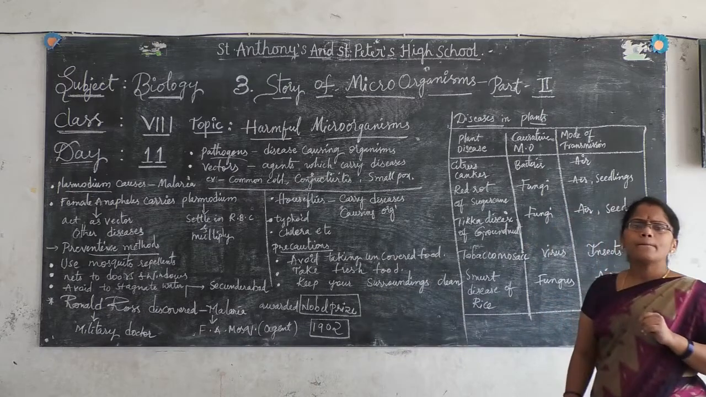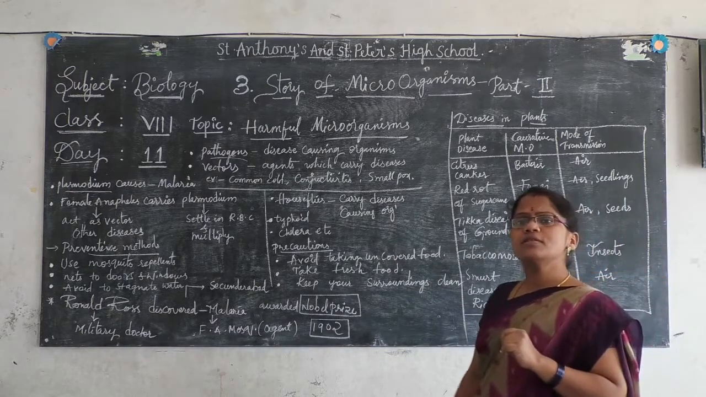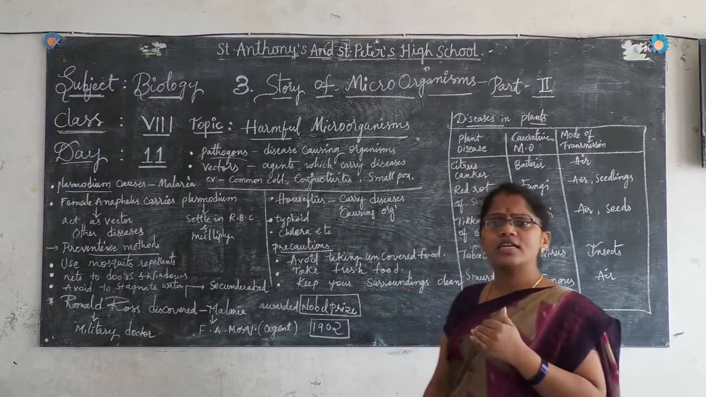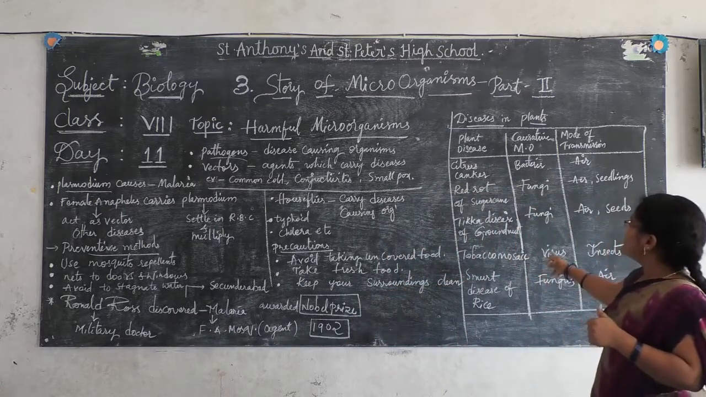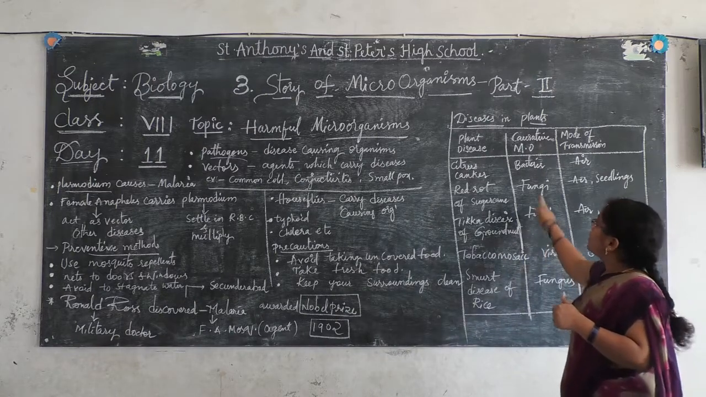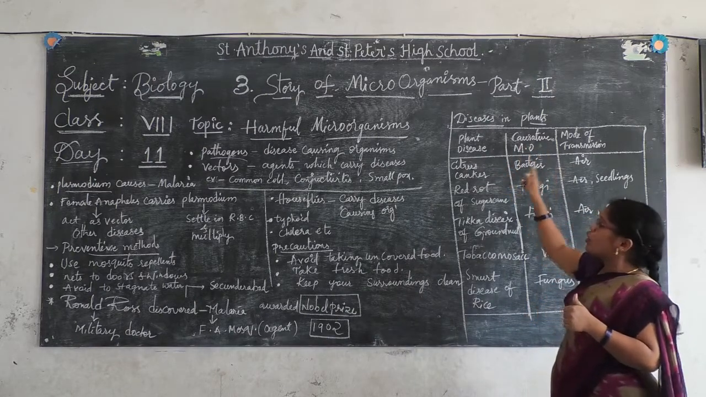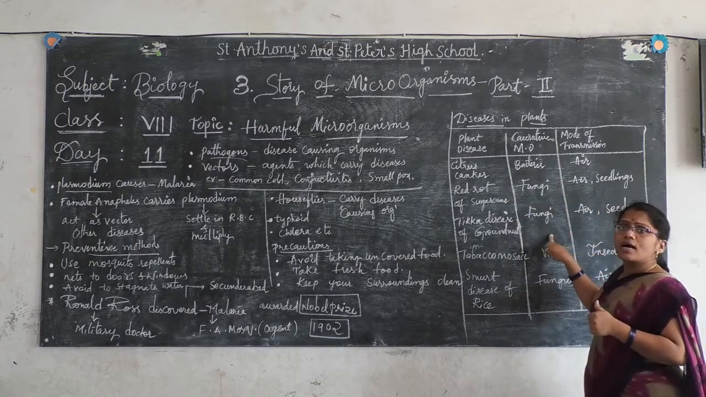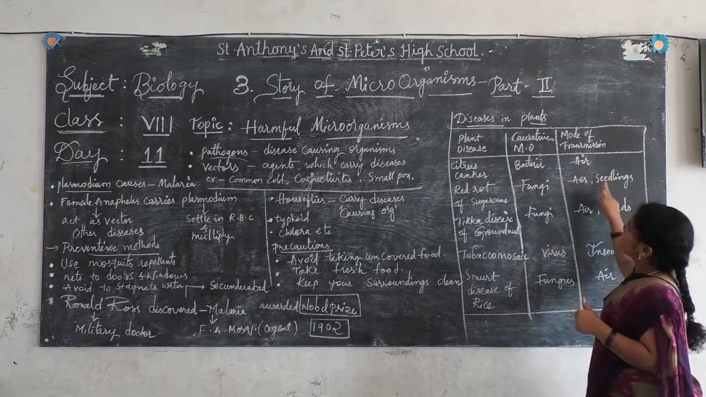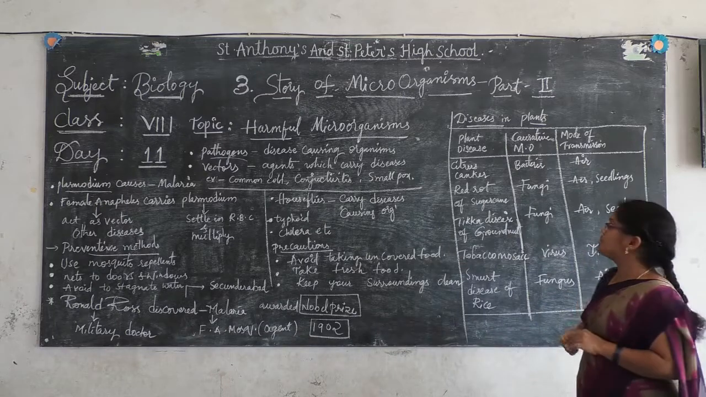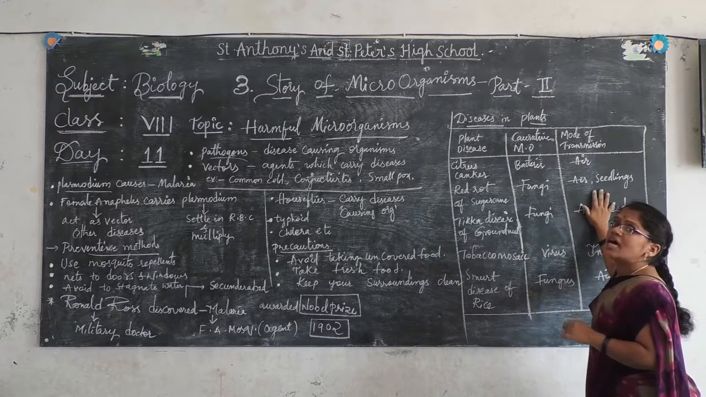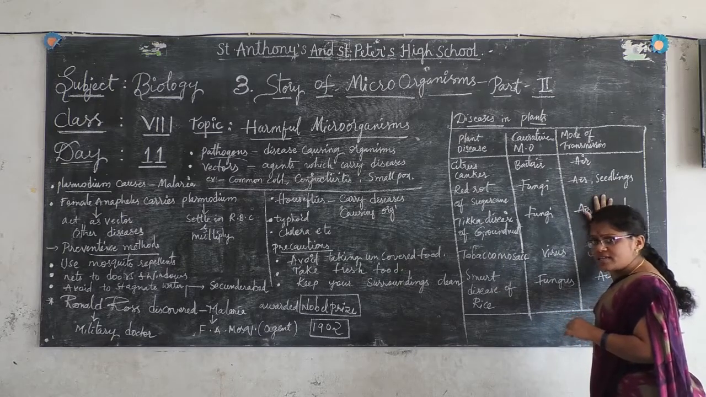Now, do you know plants also come under living organisms? Do plants also get diseases caused by other organisms? Yes. Here, just see the table. Diseases in plants. These are all plant diseases, these are the causative organisms, and these are the modes of transmission. Mode of transmission, you can take them as vectors or agents.